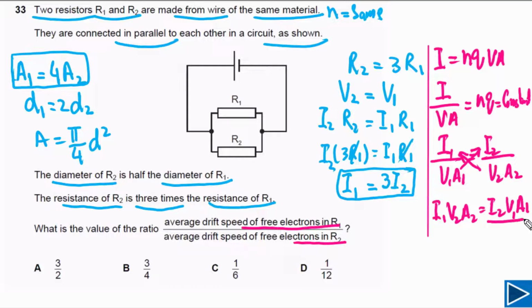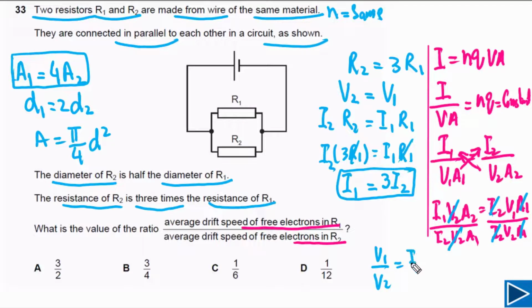So we can divide this side by I2 V2 times A1. We also need to divide this side by I2 times V2 times A1. Now we can simply cancel. On this side, we can cancel I2 with I2. We can cancel A1 with A1. And here we can cancel V2 with V2. So we are simply left with V1 over V2.